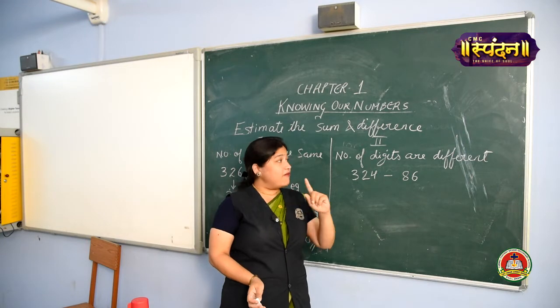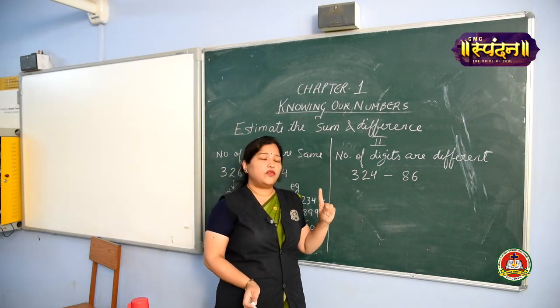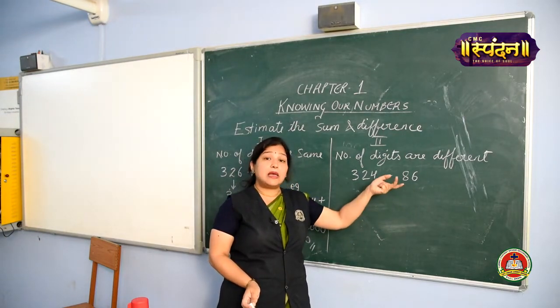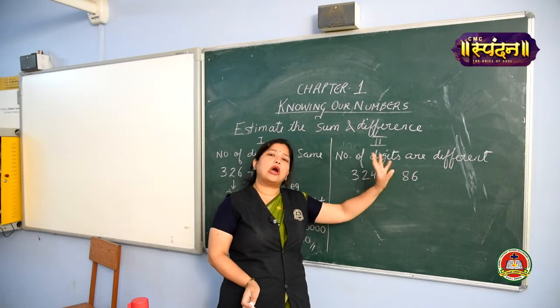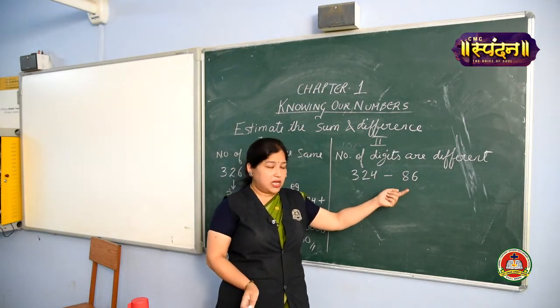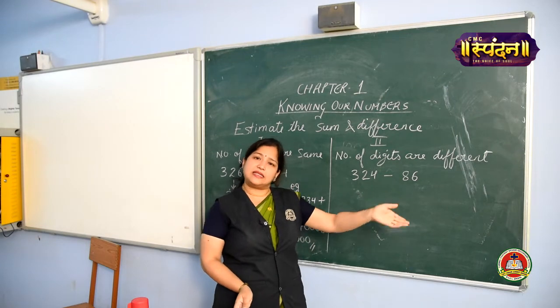Remember this: when the number of digits are different, we find the smaller number and its highest place, and round off according to that place. 86 is the smaller number, tens is its highest place, so we round off both numbers to the nearest tens.